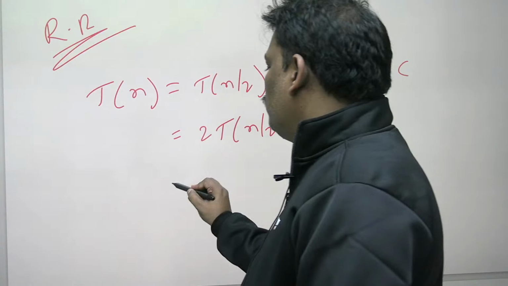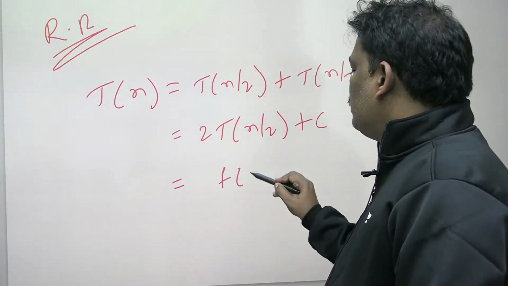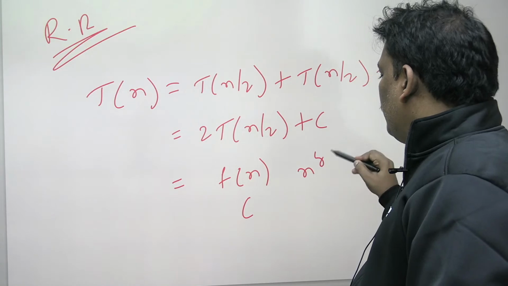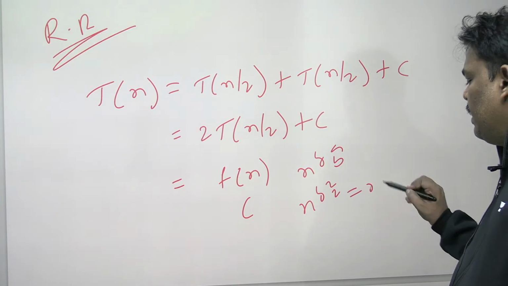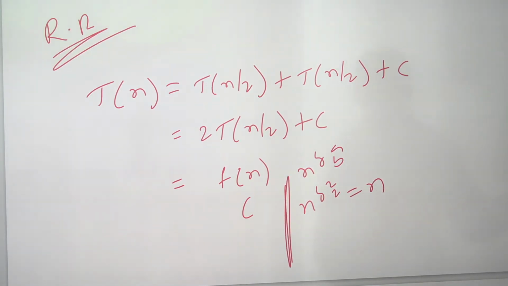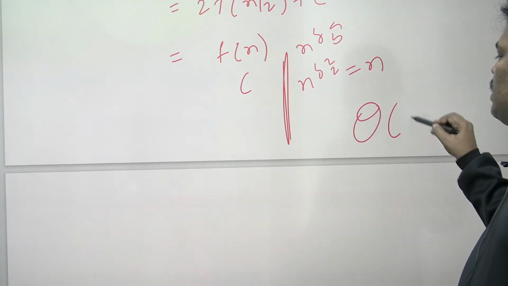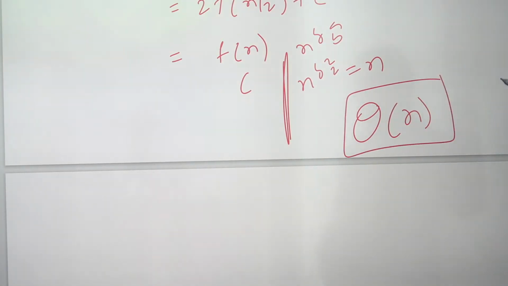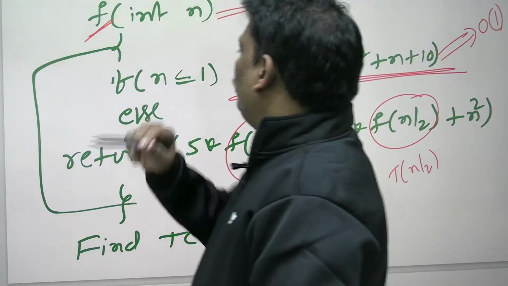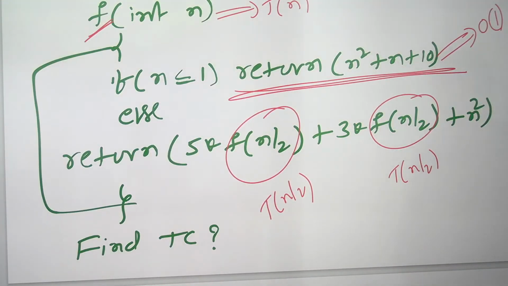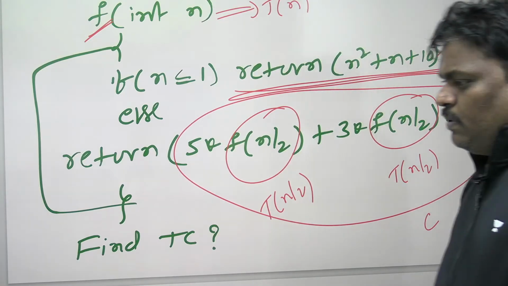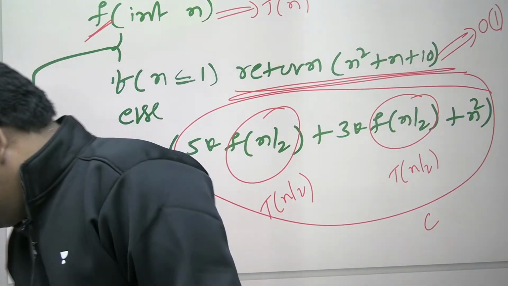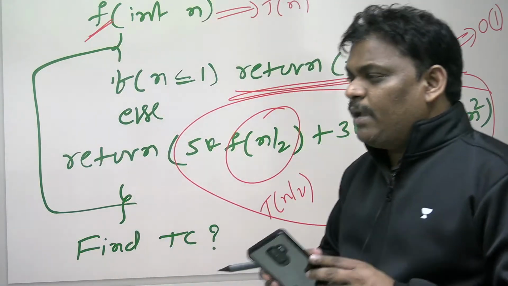Using master theorem, f of n is C. N power log a base b is n power log 2 base 2, which is nothing but n. One is C, one is n. So n is bigger. Whoever is bigger, that is the answer. So time complexity of this problem is n. It looks so dangerous, but time complexity is n.